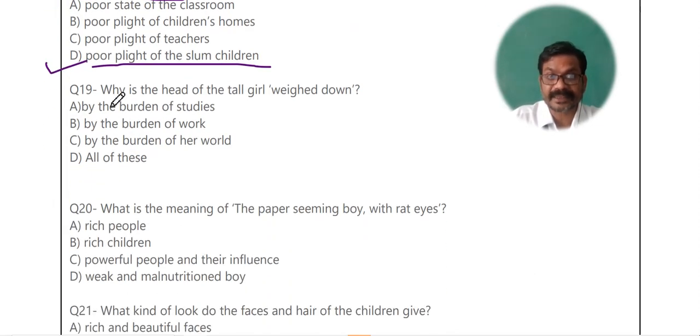We have turned to question number 19. Why is the head of the tall girl weighed down? जो लंबी सी लड़की टॉल गर्ल जिसकी हमने बात की है, उसने अपना सिर झुका के, सिर नीचे करके क्यों रखा हुआ है? She is burdened by her world. She is not happy with the world she lives in, and that's why with a burden of the world she has bowed down her head.